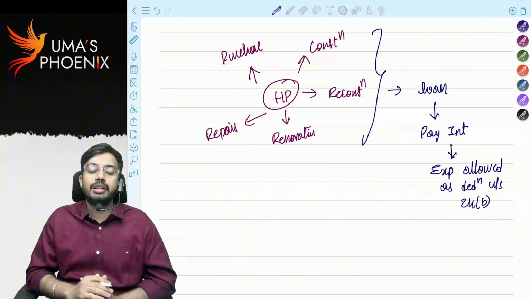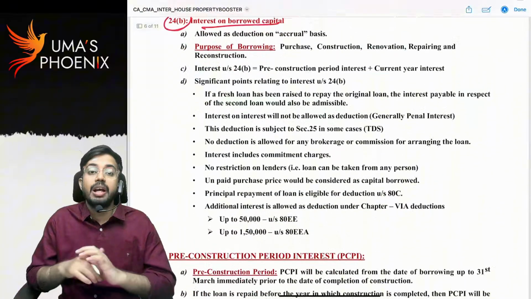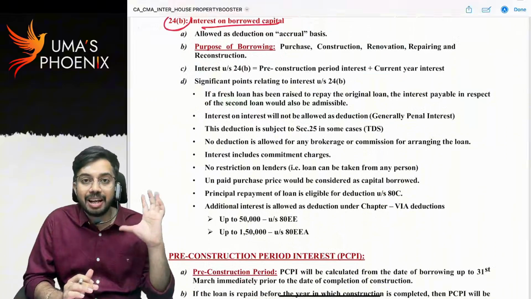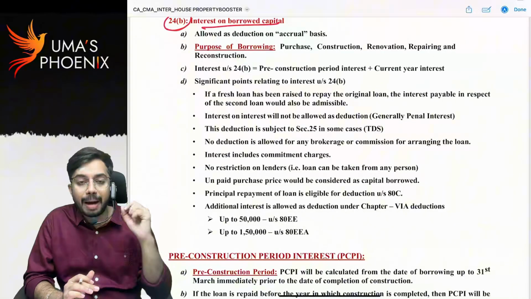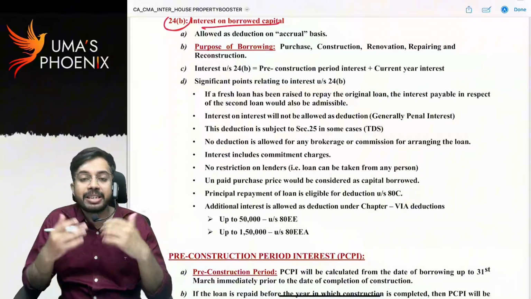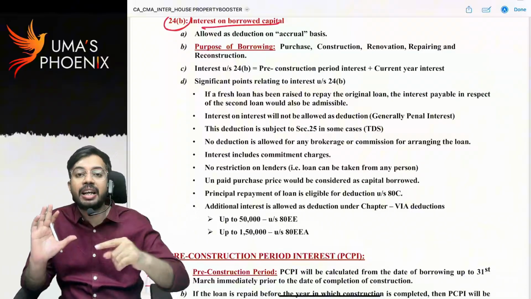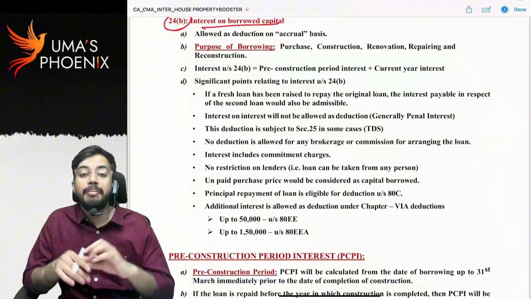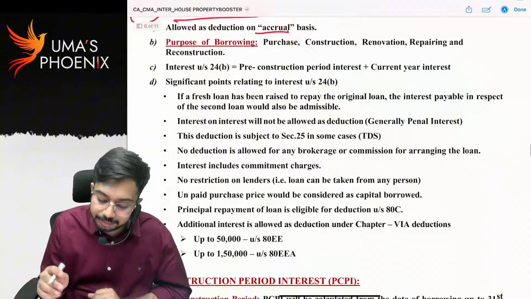Are you able to understand? Interest expense is allowed as deduction under section 24B. Interest expenditure is allowed as deduction on accrual basis. I have taken house property loan from bank, but in current previous year I did not pay interest. Even though I do not pay interest, still that interest I can claim as expenditure while calculating income from house property. Why? Because interest expenditure is allowed as deduction on accrual basis.